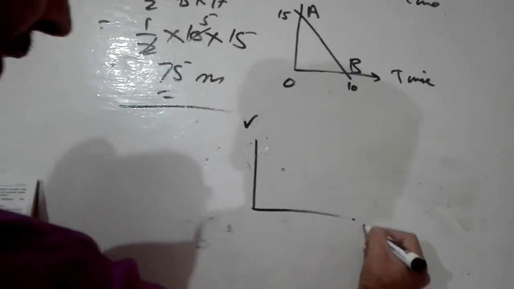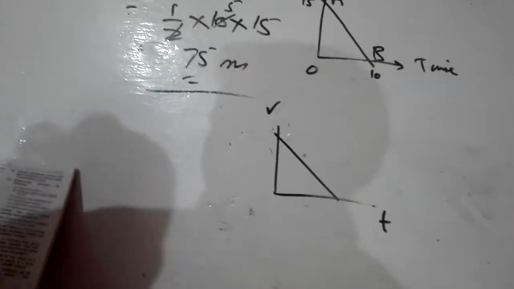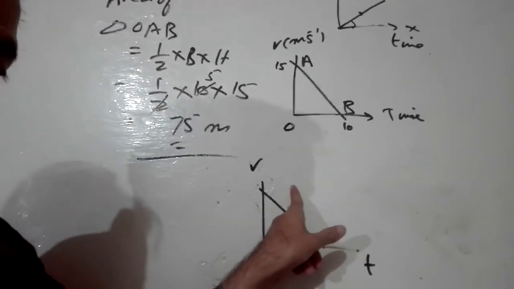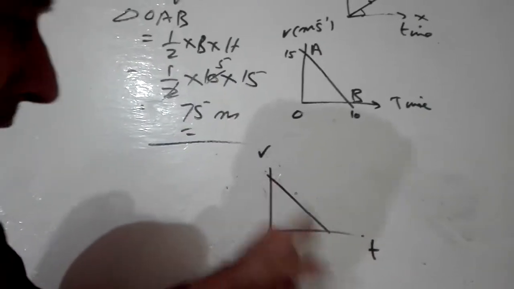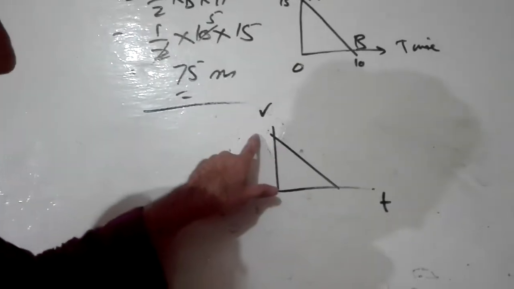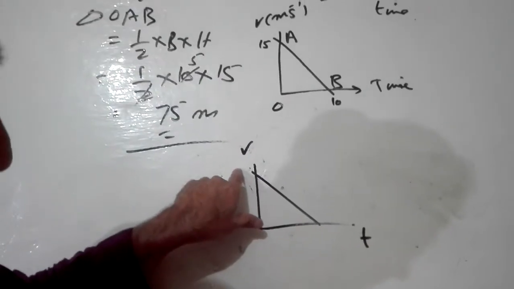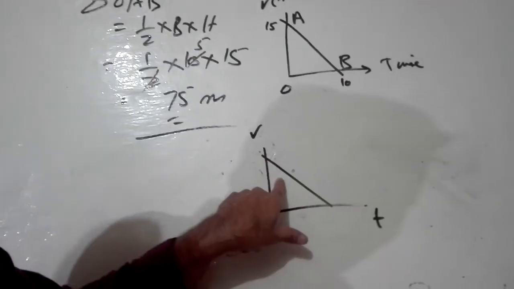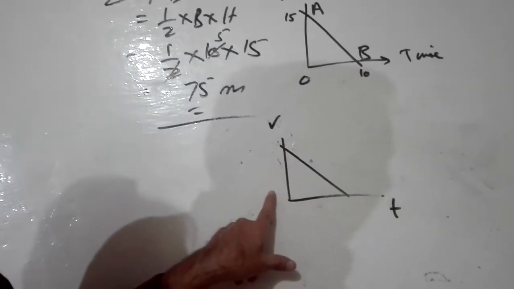It is V, it is T, and the graph is like that. Why is this graph right? Because it is a speed time graph, not a distance time graph. In a speed time graph, the body is moving with uniform acceleration. Either the acceleration is decreasing, but the body is moving with uniform acceleration. That's why C option is right.